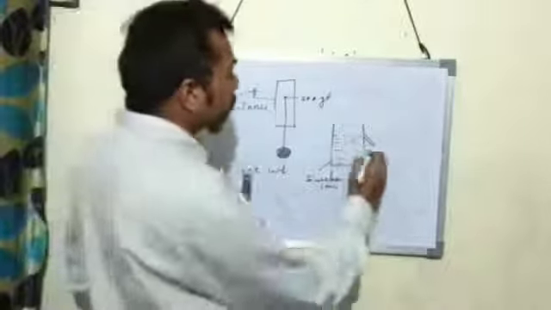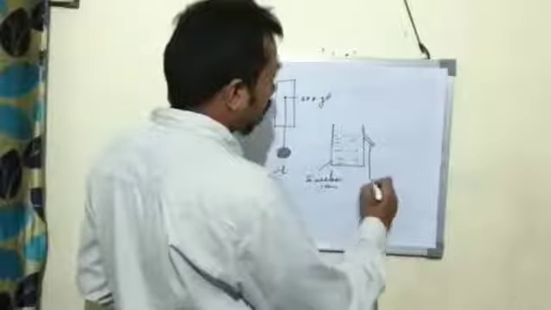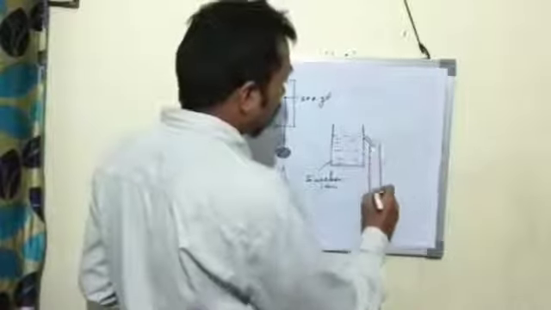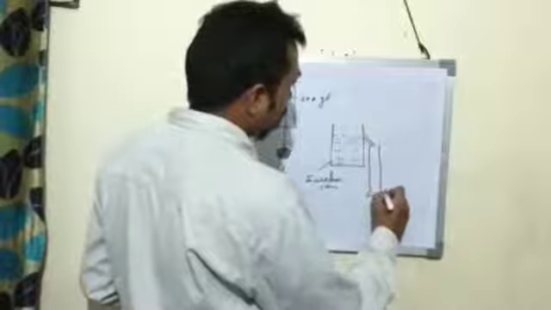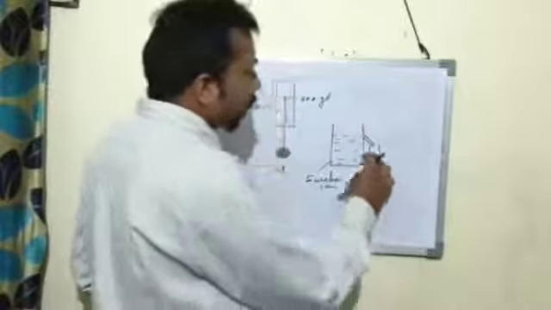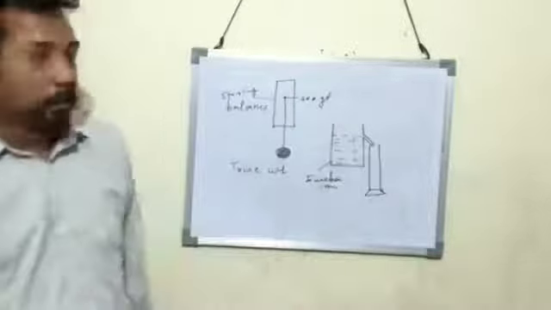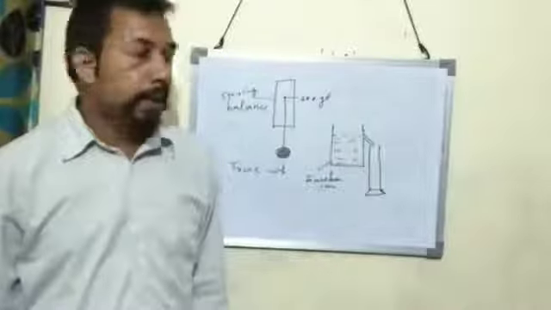Then under the spout, a measuring cylinder is kept. Now this measuring cylinder is empty.